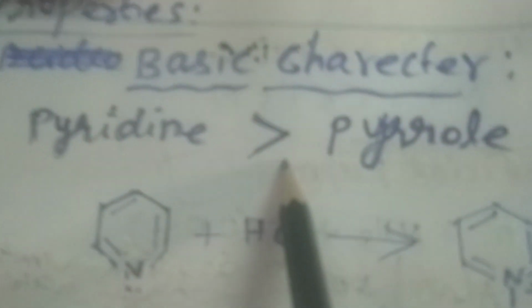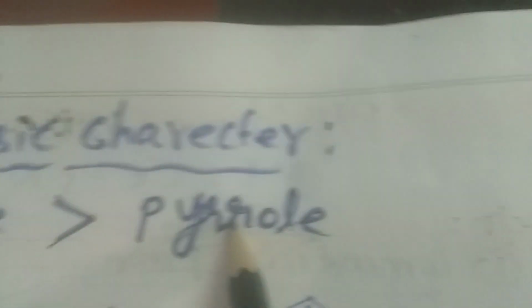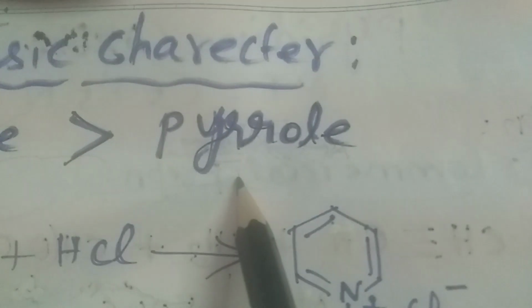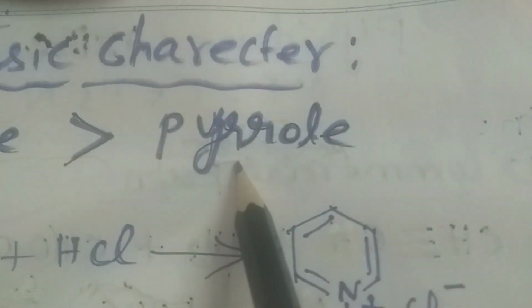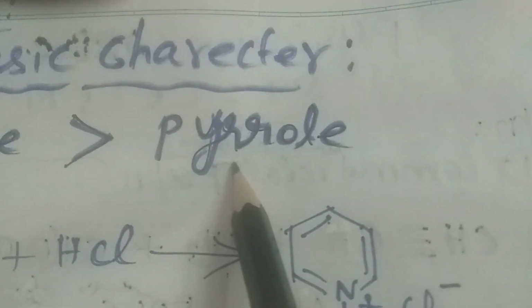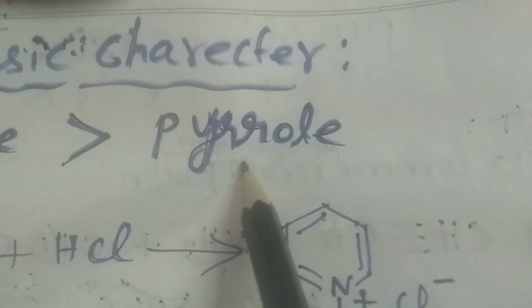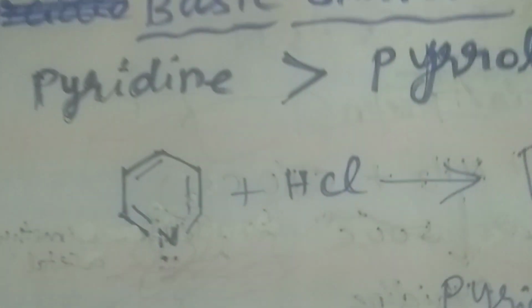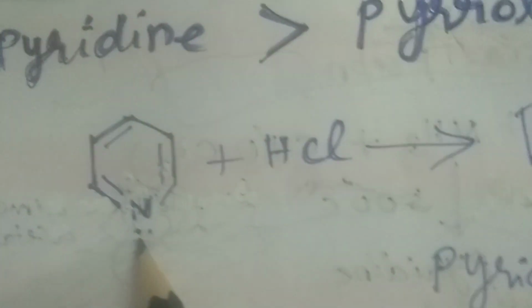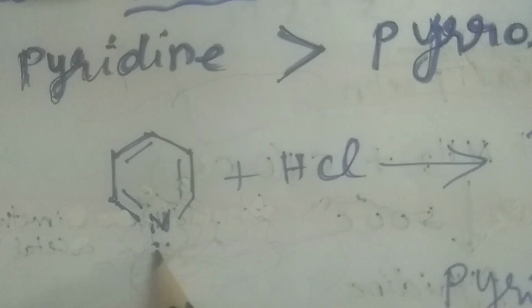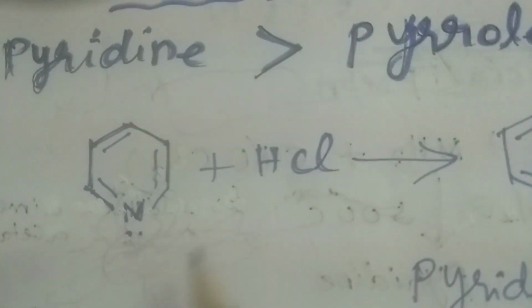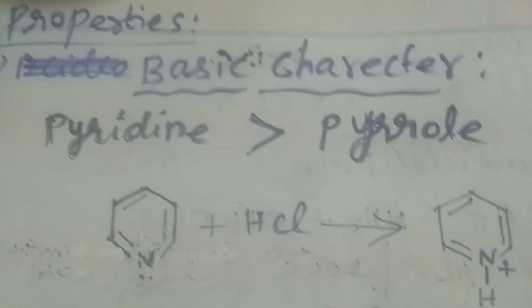Pyridine is more basic than pyrrole. Pyrrole is less basic because the lone pair of electrons present on the nitrogen atom of pyrrole takes part in delocalization. Therefore, the lone pair of electrons is not available for protonation. But in case of pyridine, the lone pair of electrons is static on nitrogen and available for protonation. Therefore, it easily accepts H plus from acid and forms salt. Therefore, pyridine is more basic than pyrrole.